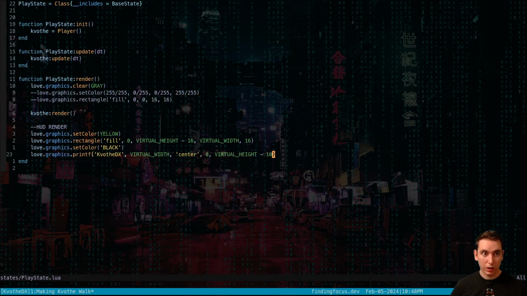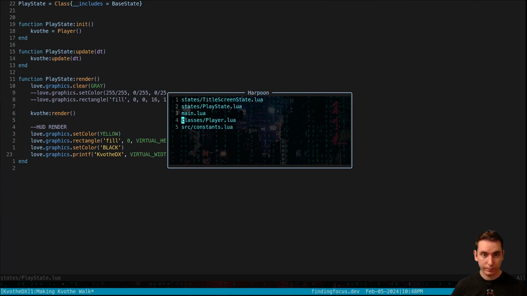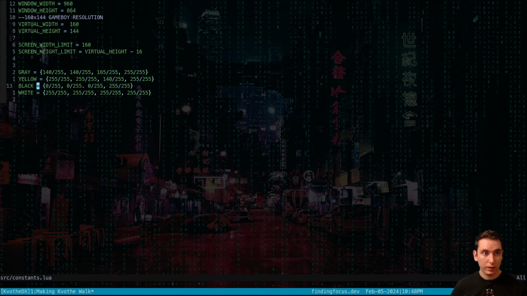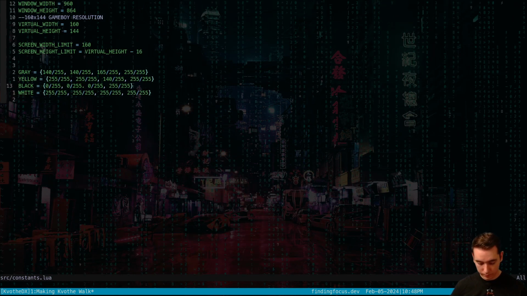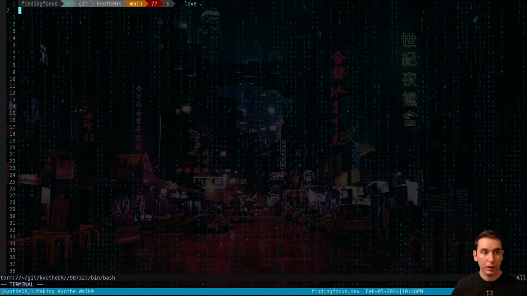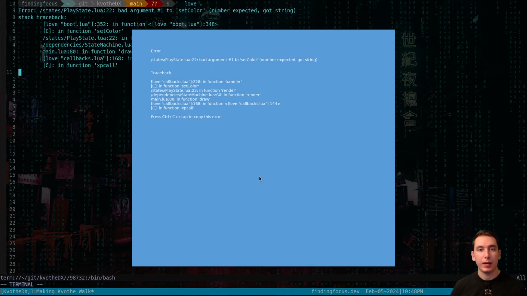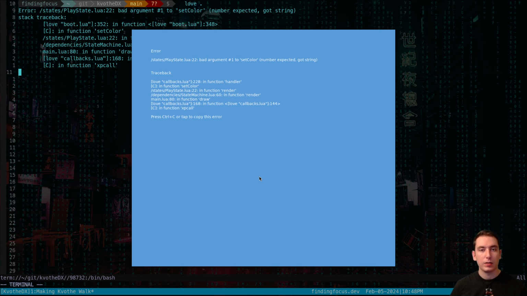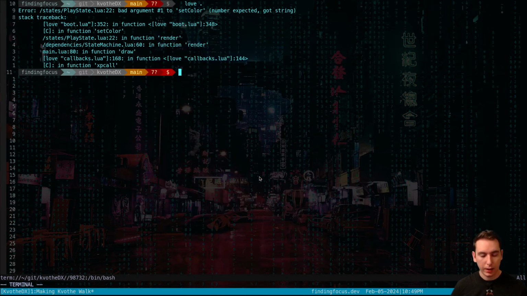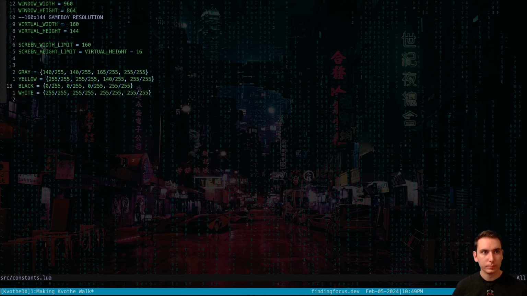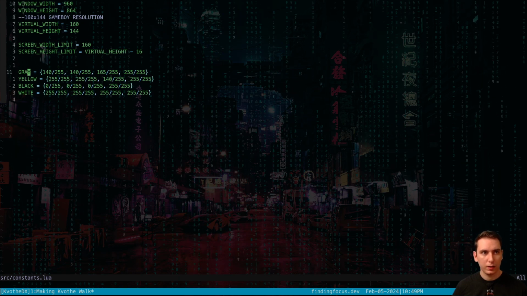Lua 13 under constants, we're not. Yep, we did this. Okay. Set color, number expected got string. So set color, it didn't like that. It thought this was a string.